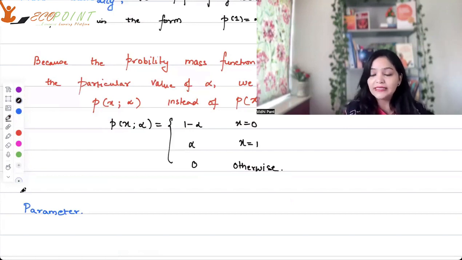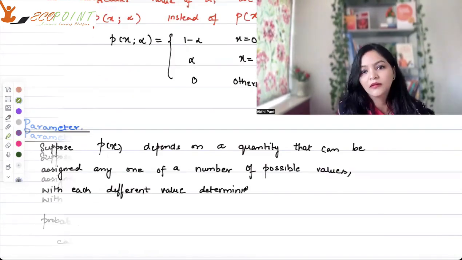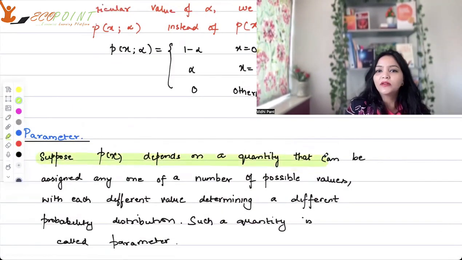This alpha is a parameter which is defining your probability mass function, on which your probability mass function is totally dependent. Let's formally define parameter. Suppose P(x) depends on a quantity that can be assigned any one of a number of possible values, with each different value determining a different probability distribution.